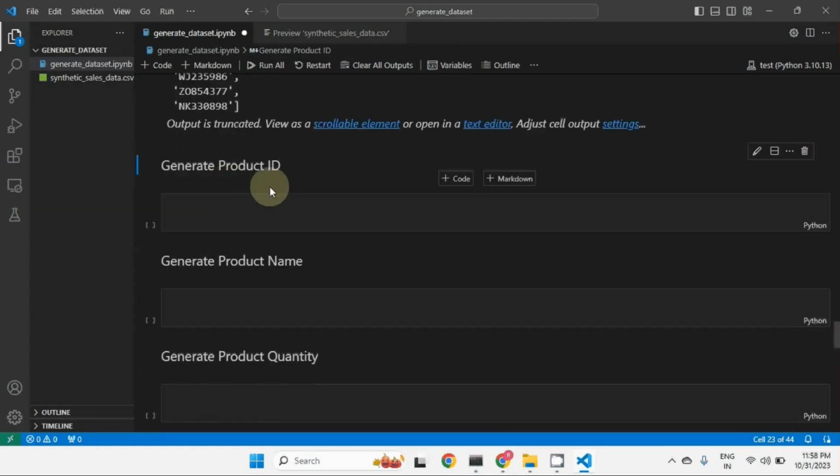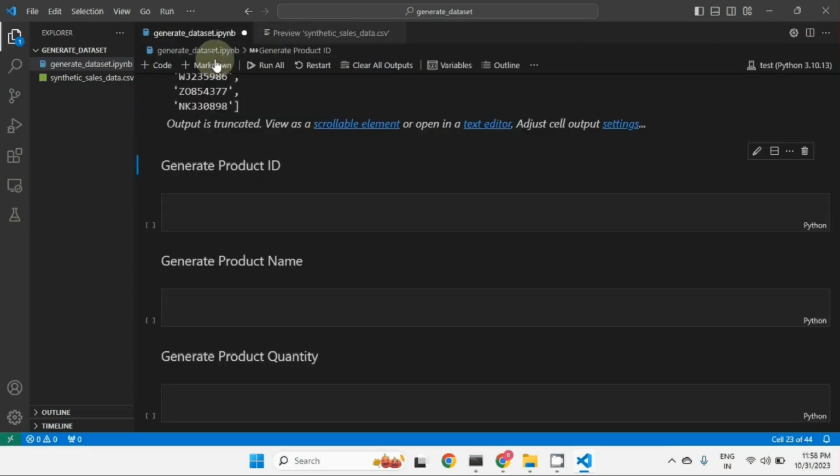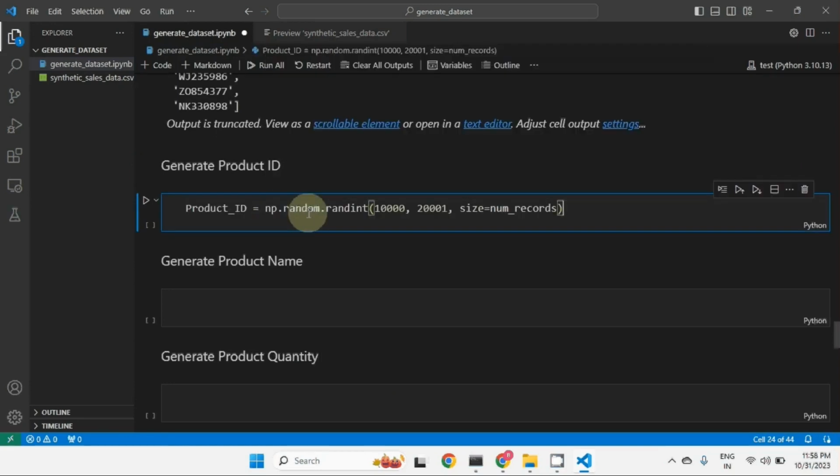Now next is product ID. What is the criteria for product ID? Product ID is basically a number, and we can specify the number range, from 10,000 to 20,000, any specific number you can give. So with numpy, inside numpy.random.randint, the minimum number is 10,000 and the maximum number is 20,001.